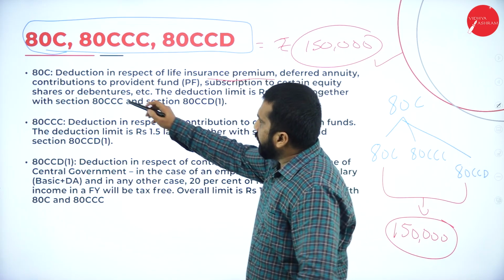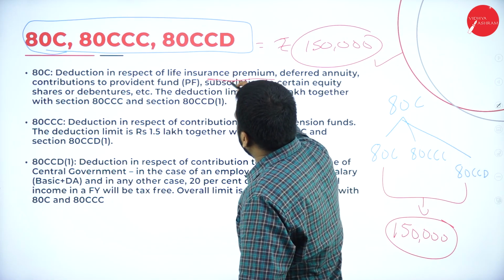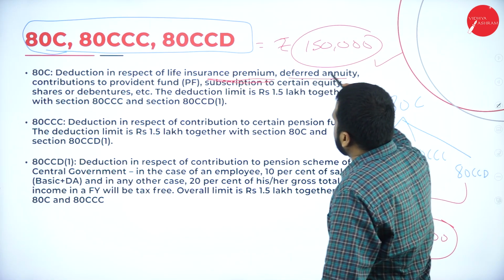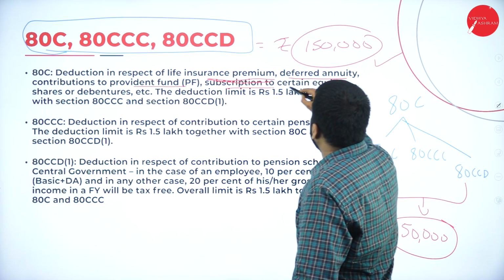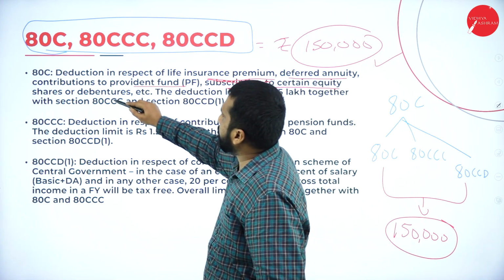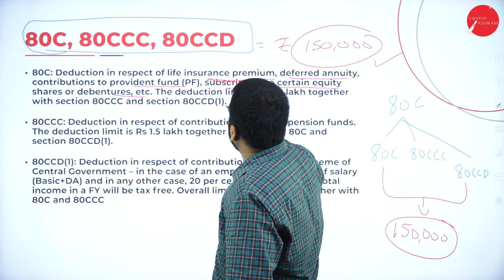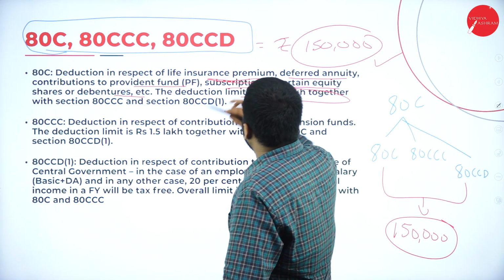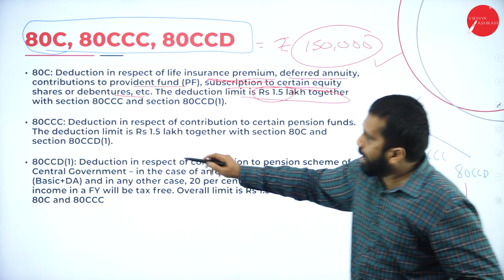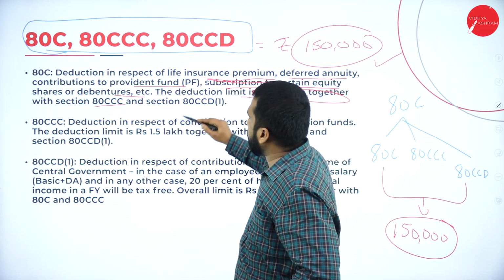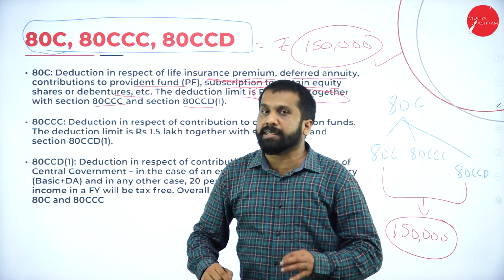Now, 80C is deduction in respect of life insurance premium, deferred annuity contribution, provident fund, subscription to certain equity shares, debentures, etc. The limit is 1,50,000, not only for 80C, but along with 80CCC and 80CCD.